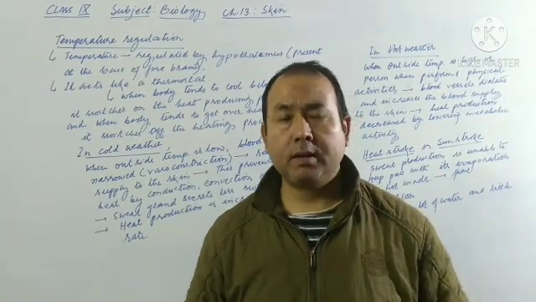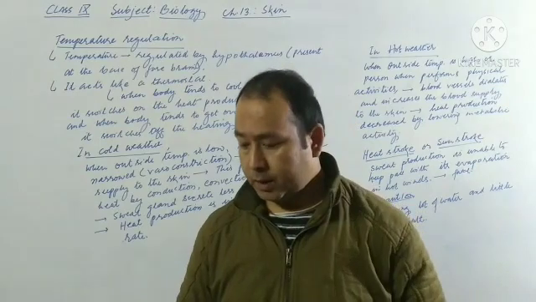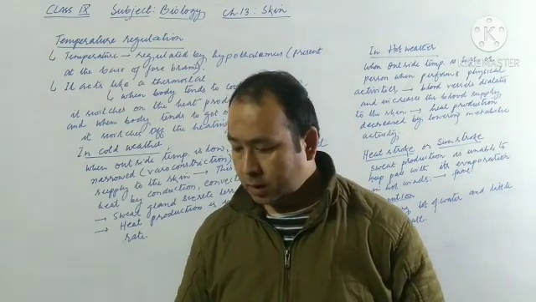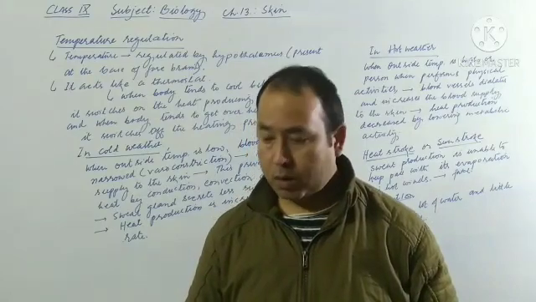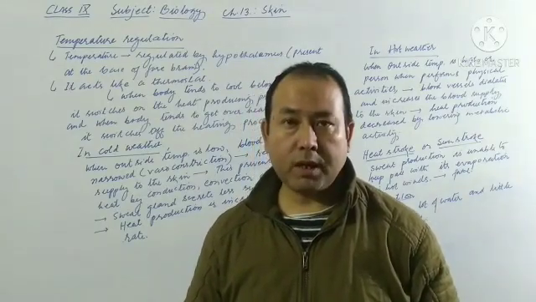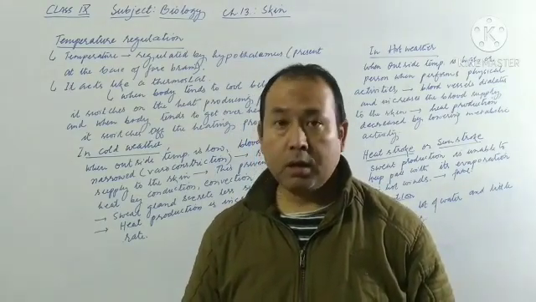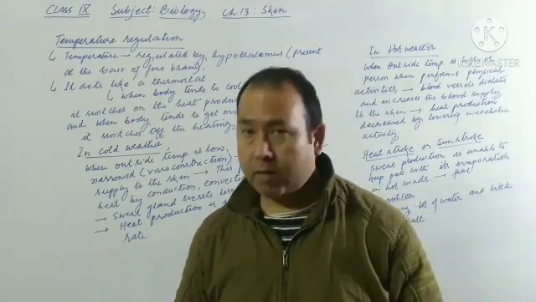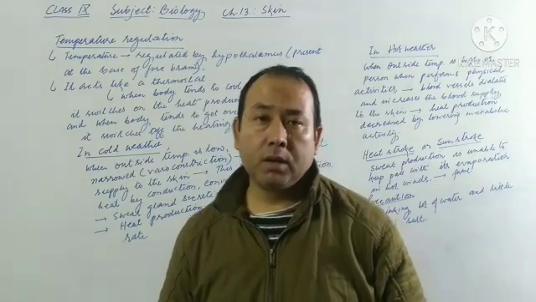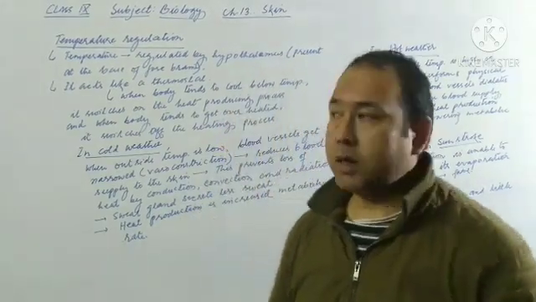Welcome back, class 9. Let's continue the same topic. That is, so far we learned about how heat is lost and how it is produced in the body. What is the normal body temperature? About cold-blooded and warm-blooded animals. Now we'll try to understand how heat production is regulated in our body.